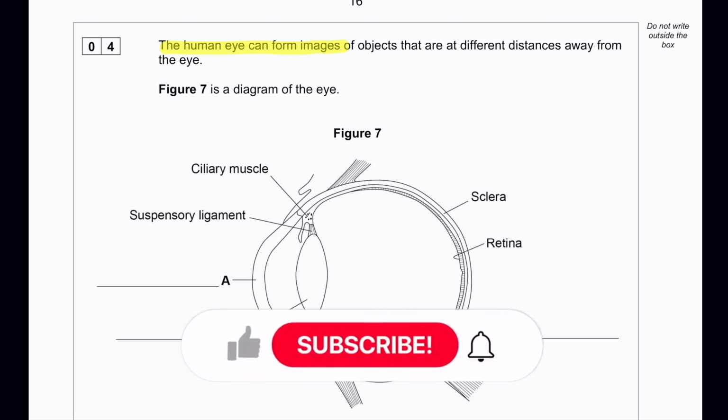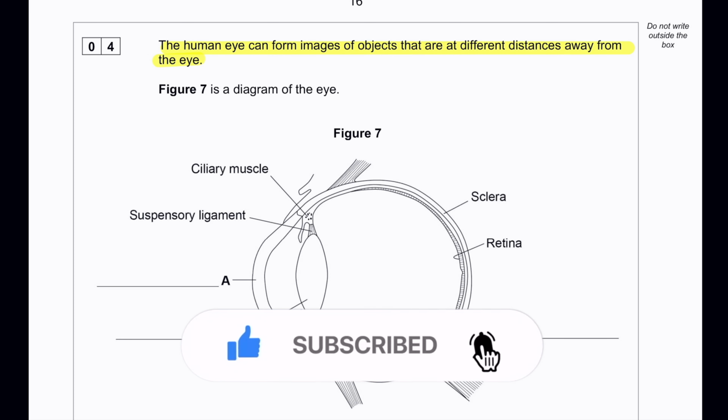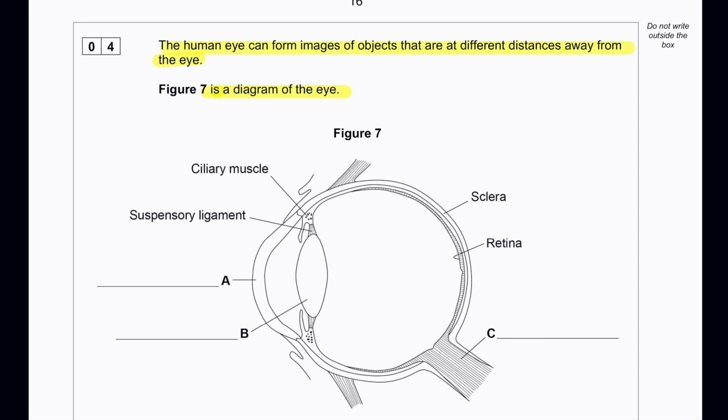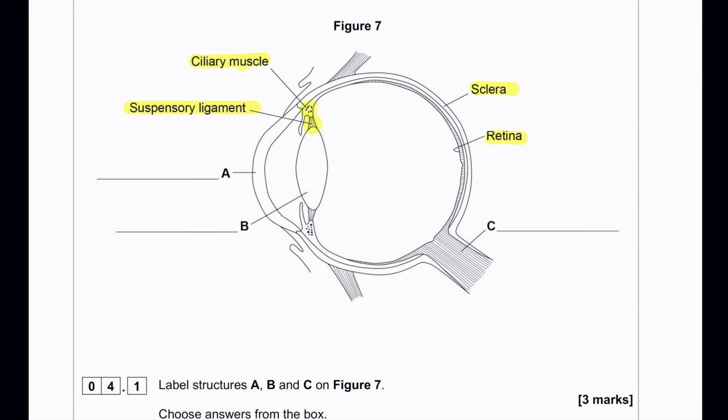The human eye can form images of objects that are at different distances away from the eye. Figure 7 is a diagram of the eye. We can see the ciliary muscle, the suspensory ligament, the sclera, and the retina is labeled. Now, A, B, C is left blank, so we'll have to label them. A is the cornea, B is the lens, and C is the optic nerve. Another important label that may come in the exam is the fovea.